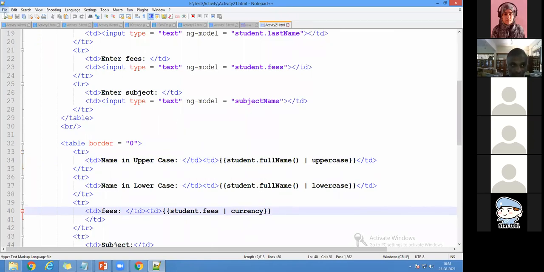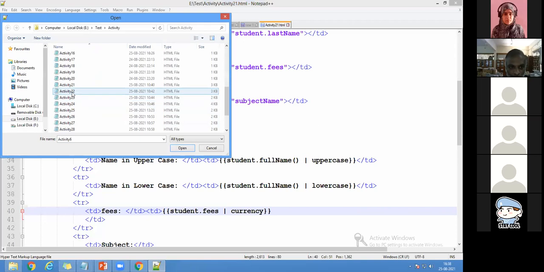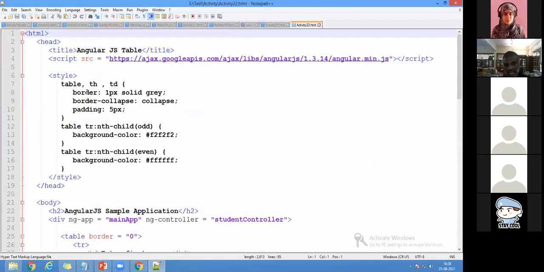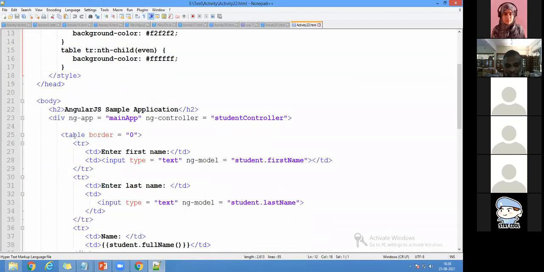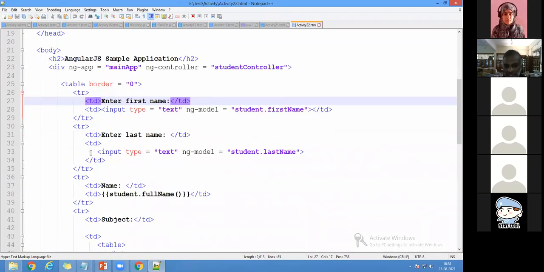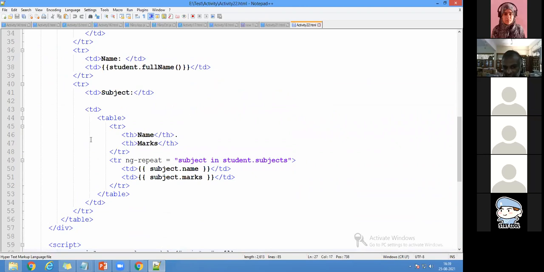Second one, I'm going with the table. Of course, in HTML we are used to designing the table. So I'm coming here, it is activity 22, about the table. As usual, table, TH, TD. That's what I told initially: for the person who knows only HTML concepts, it's very easy to understand these concepts. TR, these are all very simple. You can see table border, same thing. What you have done in HTML, the same thing we are going to do. With a table, we display with TD and TR. Nothing is different here. The same way, I'm going to display the output, if you want to display the subject name and subject marks here. So nothing changes here.